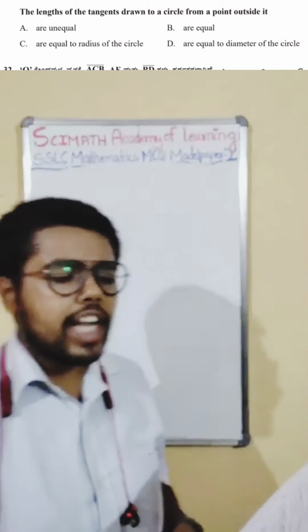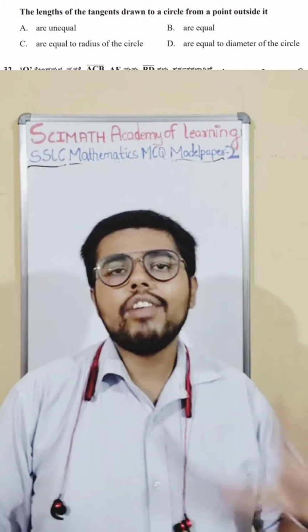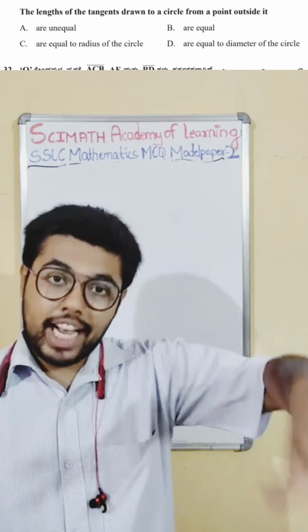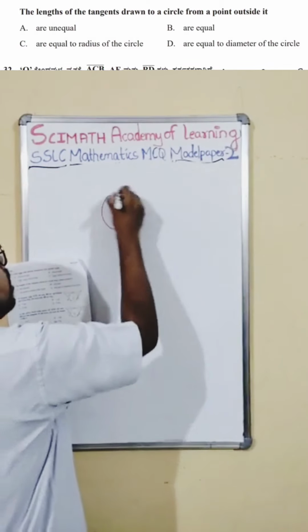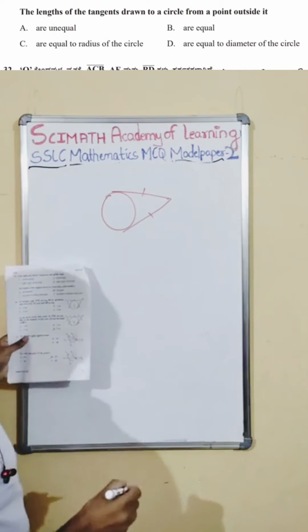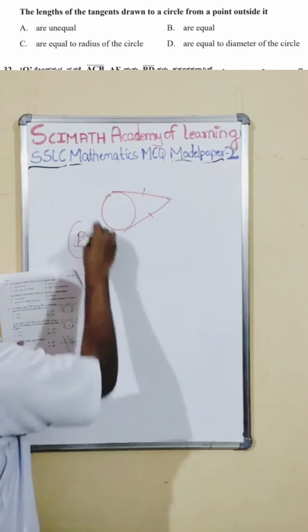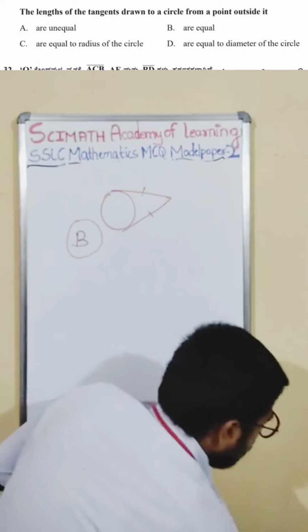The lengths of tangent drawn to a circle from a point outside is, this is again directly from the theorem. You know, the length of tangent drawn from an external point to the circle are equal. From an external point, if you draw two tangents, this length will be equal. So option B here is the right one. It is directly from the concept of the theorem, the circles chapter. Okay, let us go to the next one.